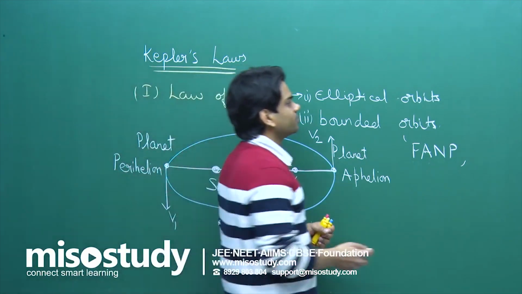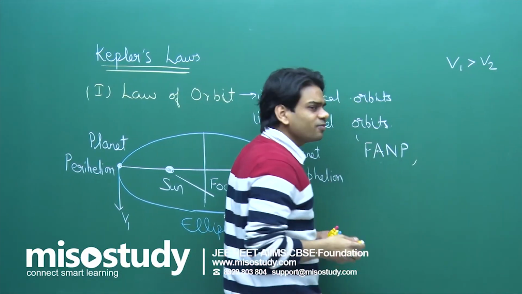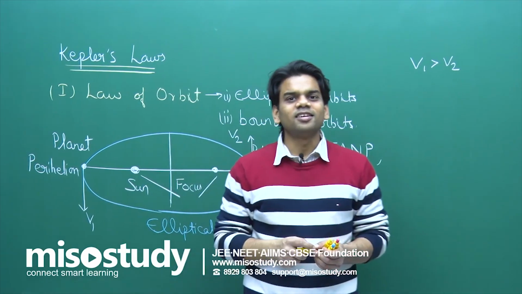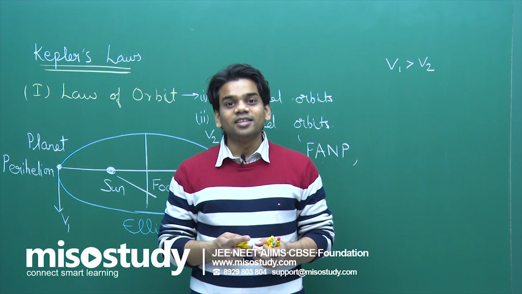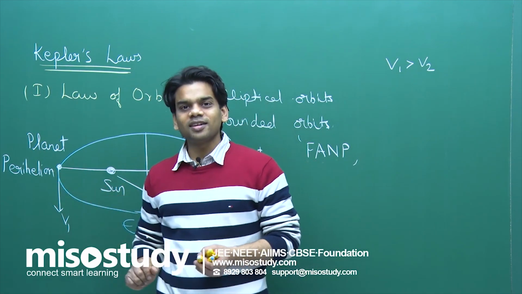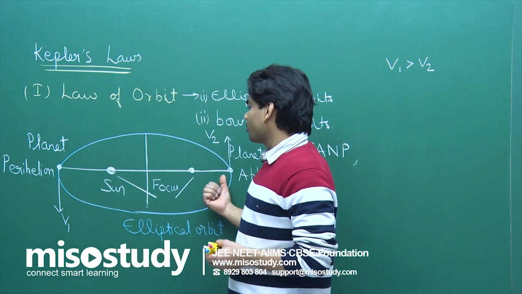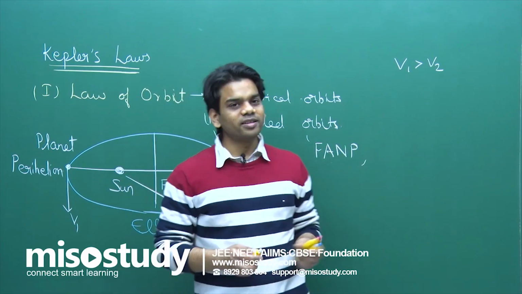So I am writing here v1 will be greater than v2. We have seen this relation when we conserve the angular momentum: the speed is more when it is nearer to the sun, and lesser when it goes further away.